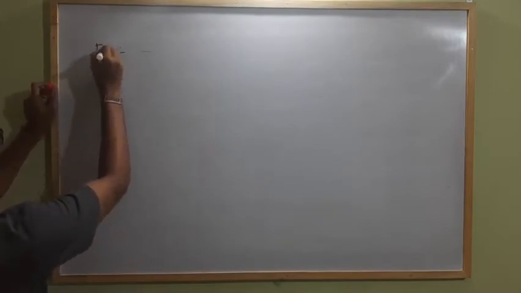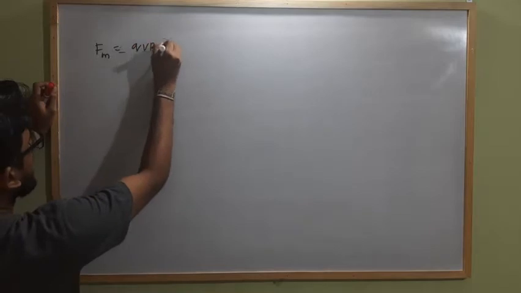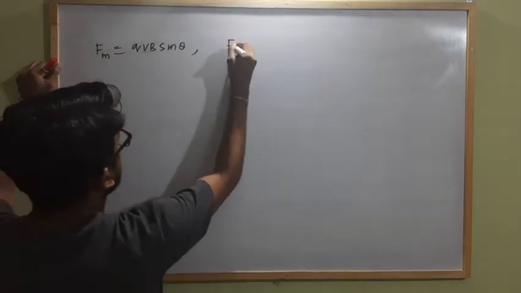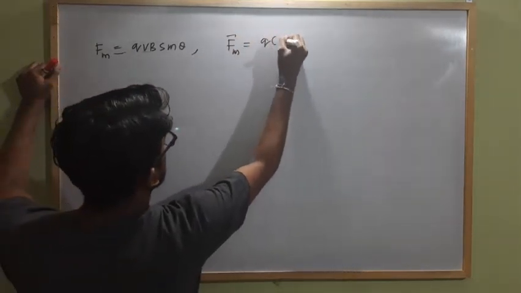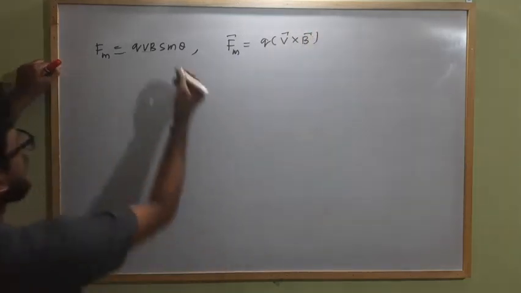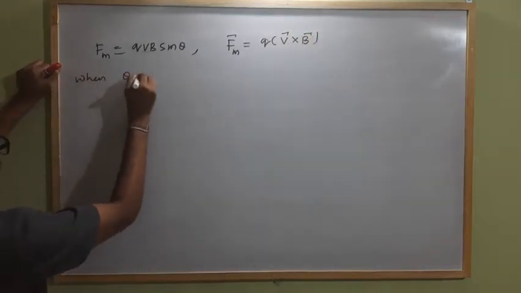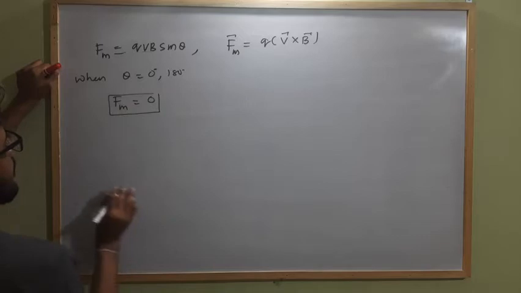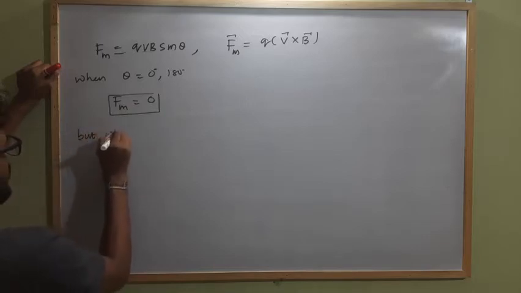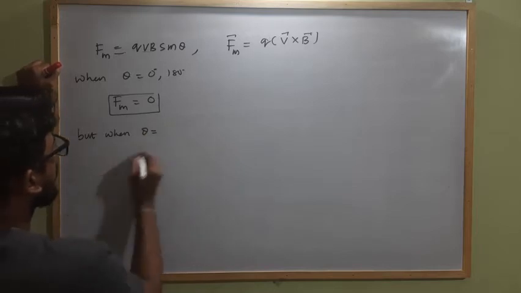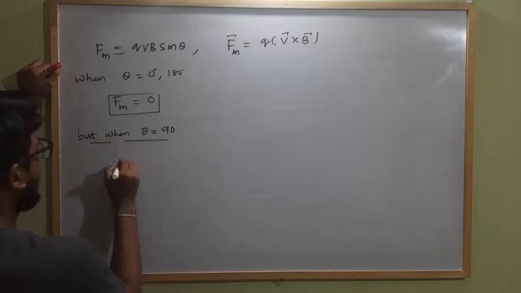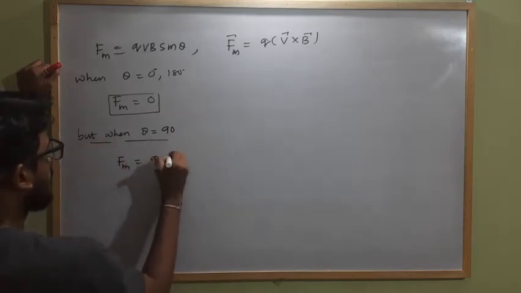Clear? As we already know, the magnetic force acting on the charge will be given by Q V B sin theta in magnitude or scalar form, and in vector form we can write F vector equal to Q into V cross B. So when theta equal to 0 or 180, we know the magnetic force equal to 0, but when theta equal to 90, what will be the expression for magnetic force? Fm equal to Q V B.